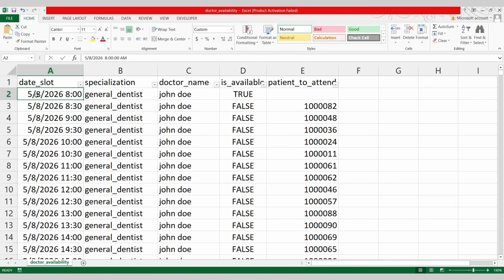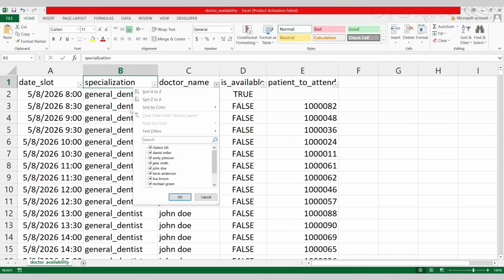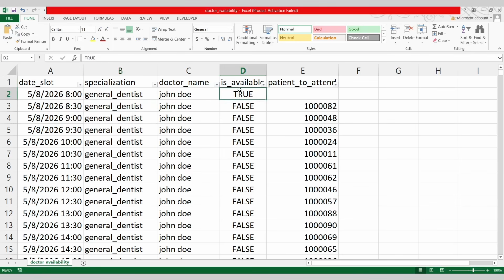So we have date slot in a particular format. We have specialization, and if you can see, there are multiple types of dentist here: cosmetic dentist, emergency dentist, general dentist. Well, I don't have that much medical domain knowledge, so I don't know what actually each of these dentists does. And then there are different doctors assigned to each specialization. This is a Boolean column. If is available is true, that means this doctor has a slot in this particular date slot. They have this slot, and that is why you can see the patient to attend is null.